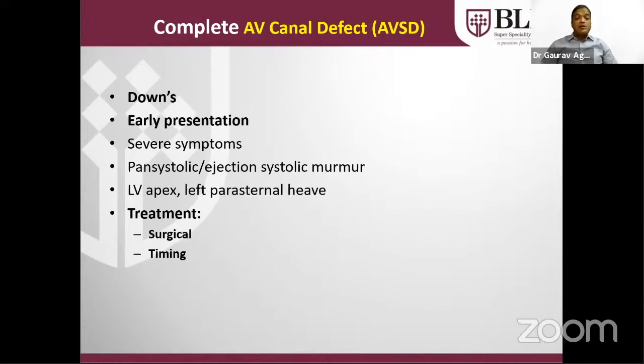It depends on what type of AV canal defect is there. Suppose it is complete, then it will have a large primum defect and a large inlet VSD. It has to be operated preferably by 3 months of age. If it is only a partial form of AV canal defect, in which VSD is not there but only a large primum type of defect is there, then it should be treated in the same way as we treat an isolated primum.